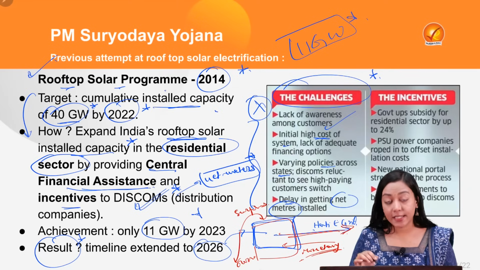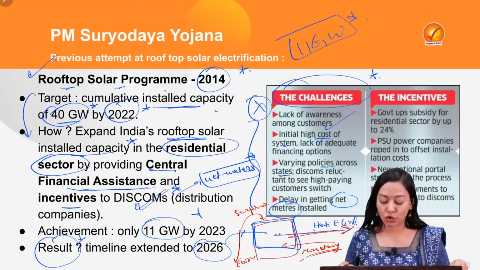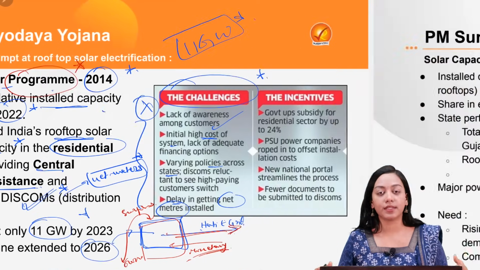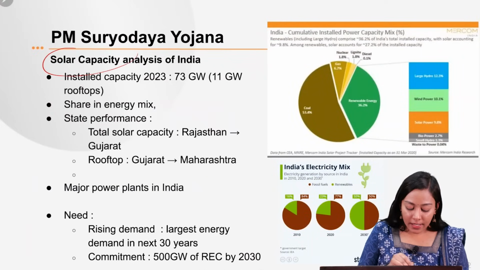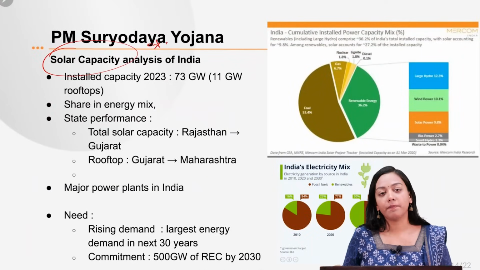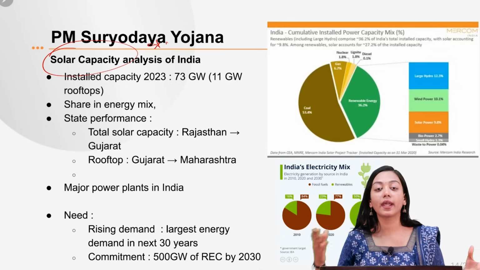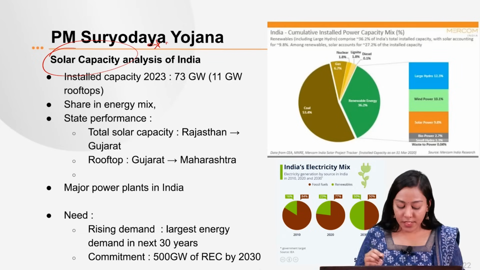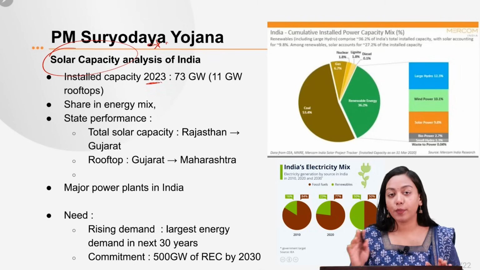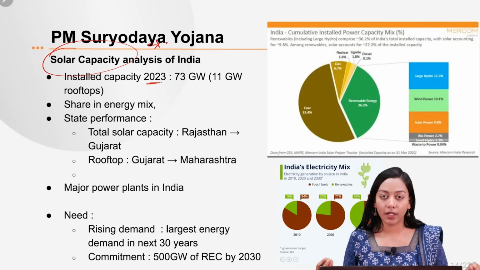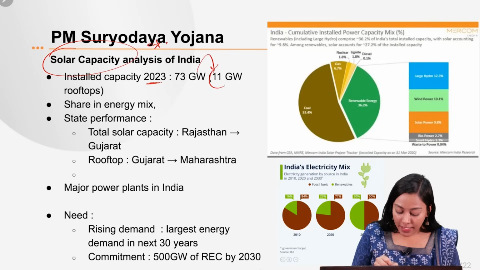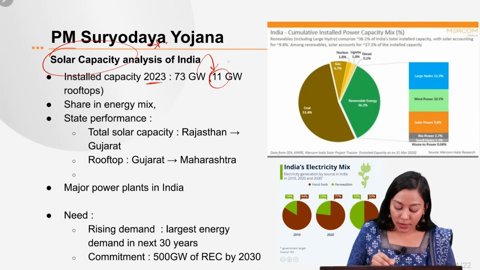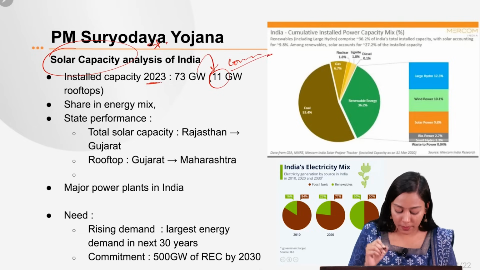And because of the challenges and delays in getting the net meter installed, this particular program could not see its due results. Again, the second one is the limited solar capacity of India. Let's first analyze the existing installed cumulative solar capacity of India. So first of all, the installed capacity as per 2023 is only about 73 gigawatt, and that too, 11 is generated only from the household or from the rooftop projects. The rest is from commercial.